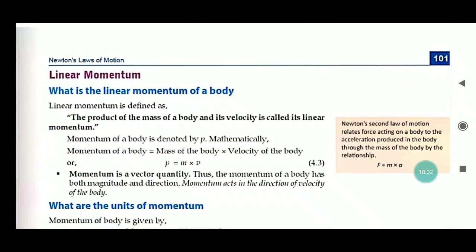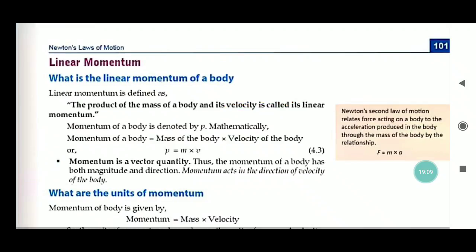Now, linear momentum. What is linear momentum? The product of the mass of a body and its velocity is called the linear momentum. Momentum of a body is denoted by P, and mathematically momentum equals mass of the body into velocity of the body, or P equals m into v. Momentum is a vector quantity, thus the momentum of a body has both magnitude and direction.